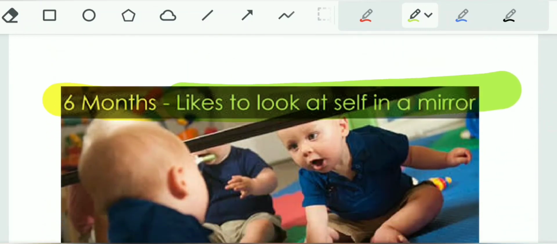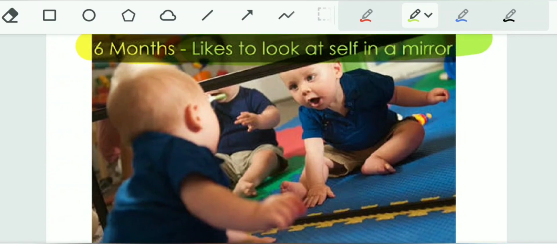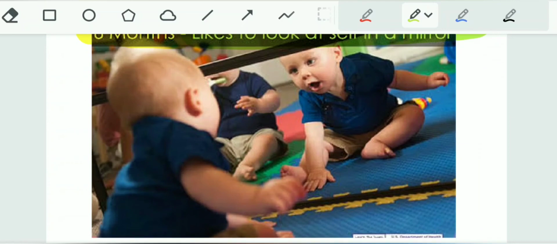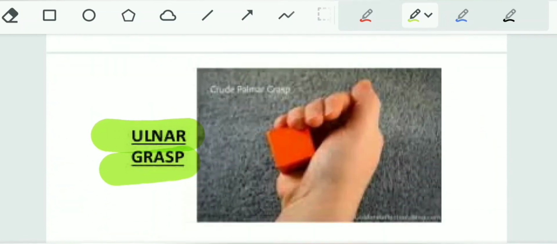The next is, at 6 months, the child likes to look at self in the mirror. This is also known as mirror play. So mirror play is at 6 months.